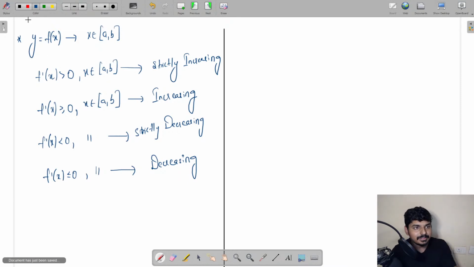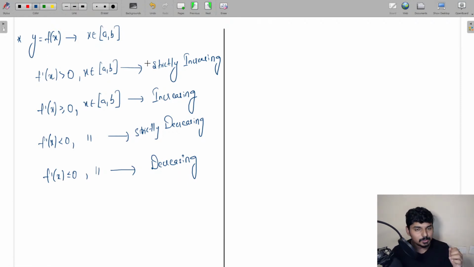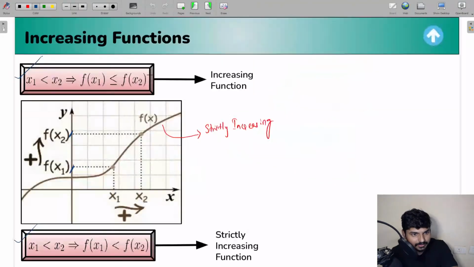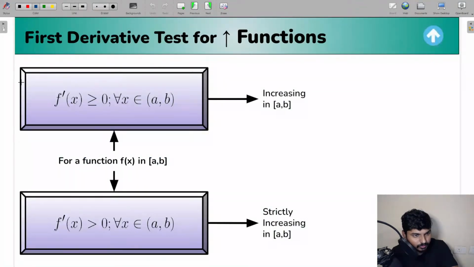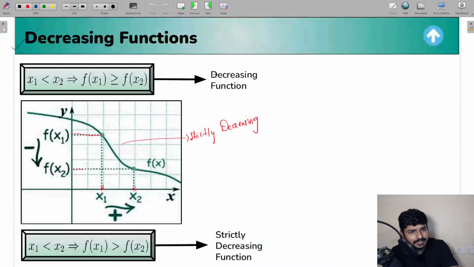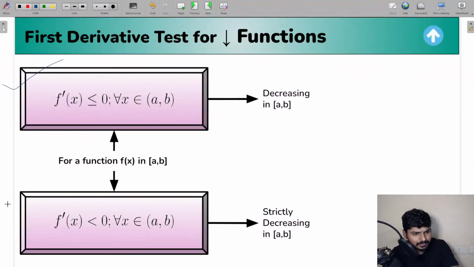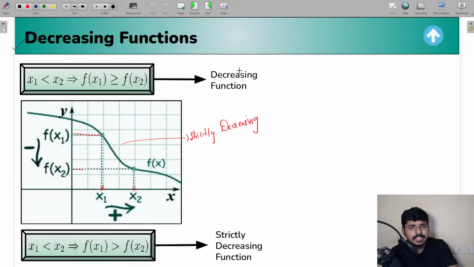So this is the method which you need to apply to identify whether a given function is going to be increasing, decreasing, strictly decreasing in a given interval. Okay, so I hope this concept is clear, guys. You can see the same method is given for you: the first derivative test for increasing functions and also decreasing functions, the first derivative test for the decreasing functions.